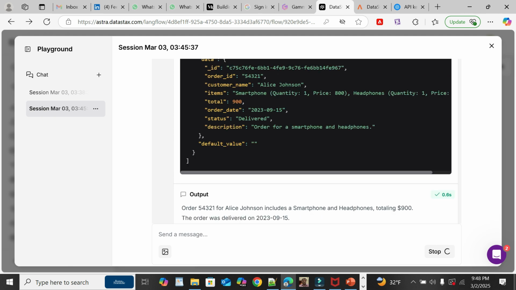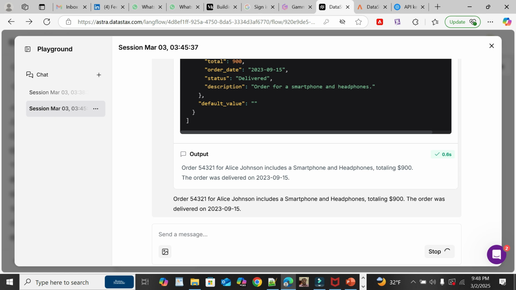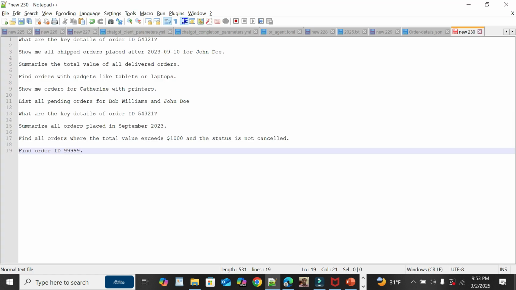But the agent summarized the response saying order 54321 for Alice Johnson includes a smartphone and headphones totaling $900. The order was delivered on 2023-09-15.